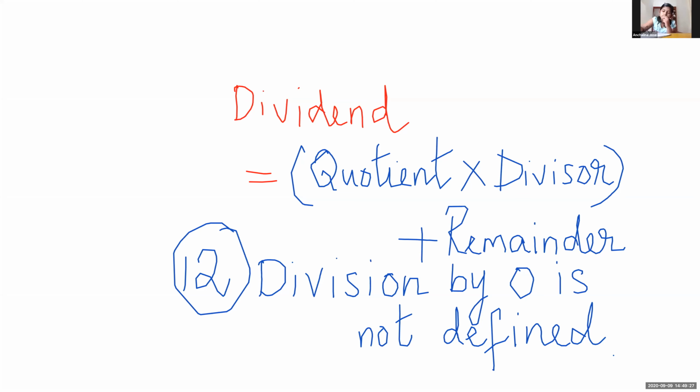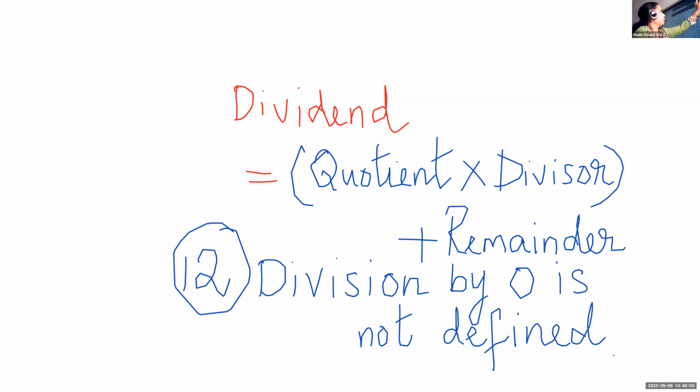Yes, please ask me. Ma'am, division by 0, won't we study it? Division by 0 is not defined. 0 divided by any number is 0 itself. But if the divisor is 0, that is meaningless.